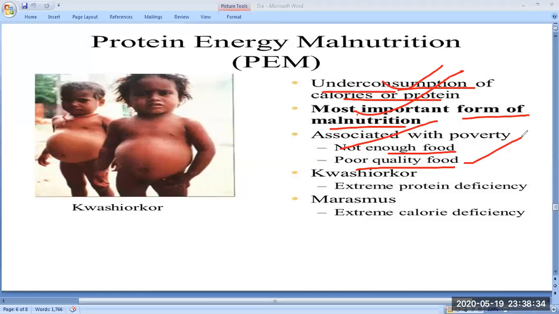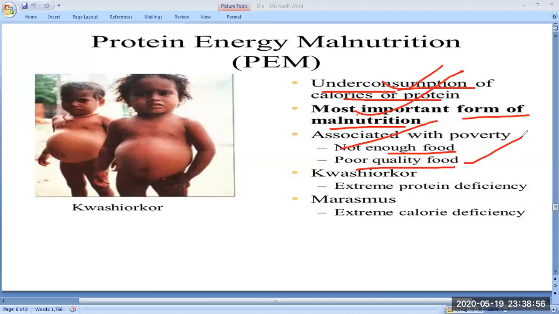And this MSG causes a very big disease known as Chinese restaurant syndrome, CRS, in which the backbone becomes bent. One time Maggi was also banned because they had mixed Ajinomoto in the Maggi noodles. The government banned it, but now it is going on.